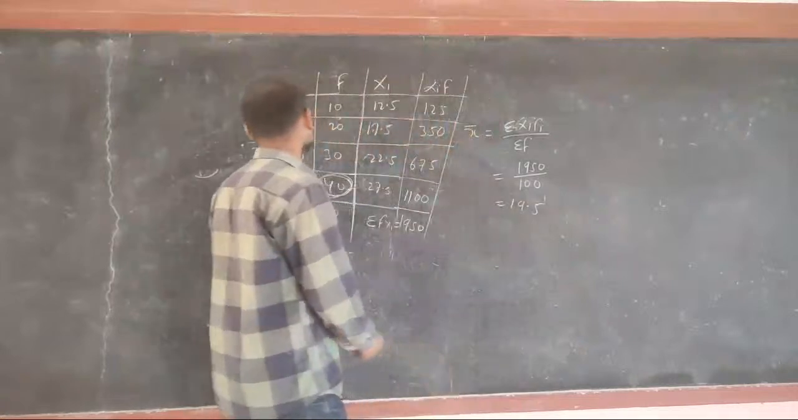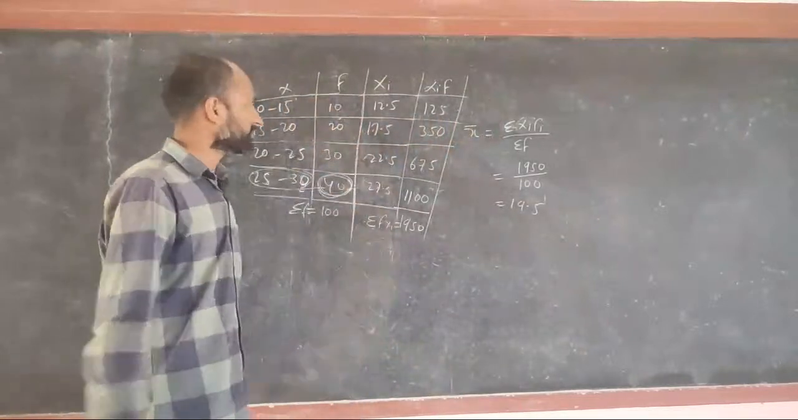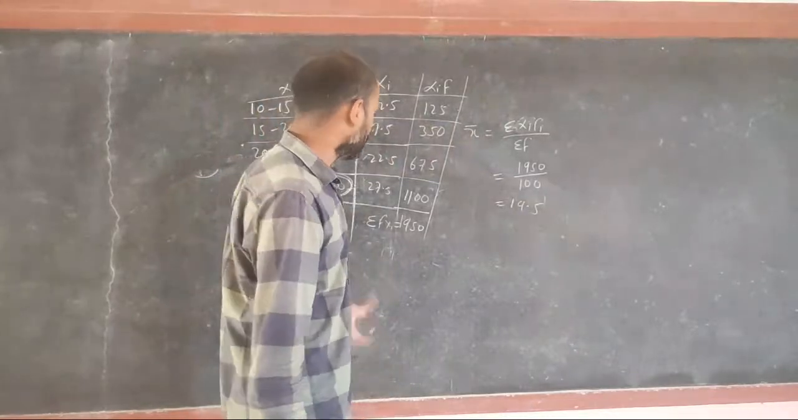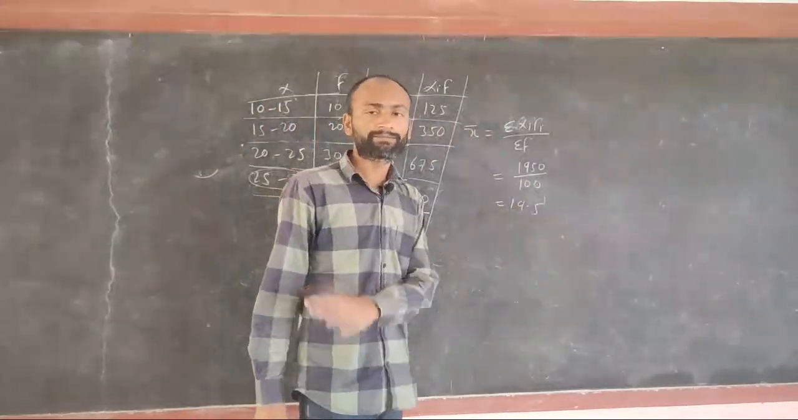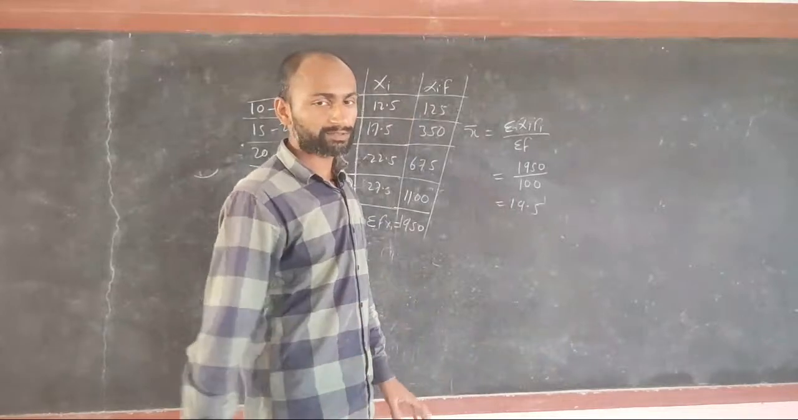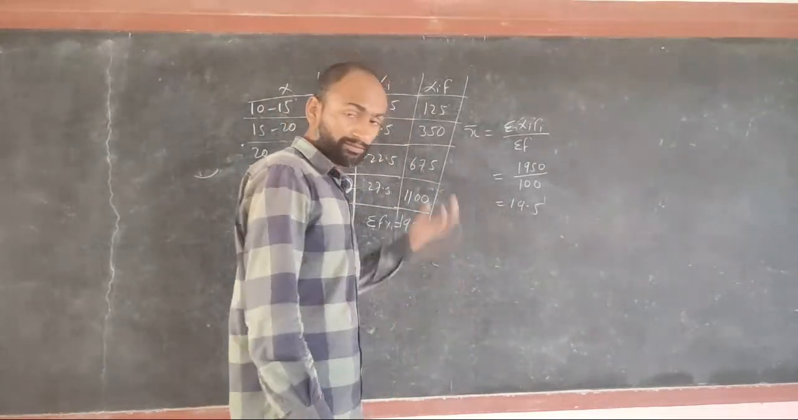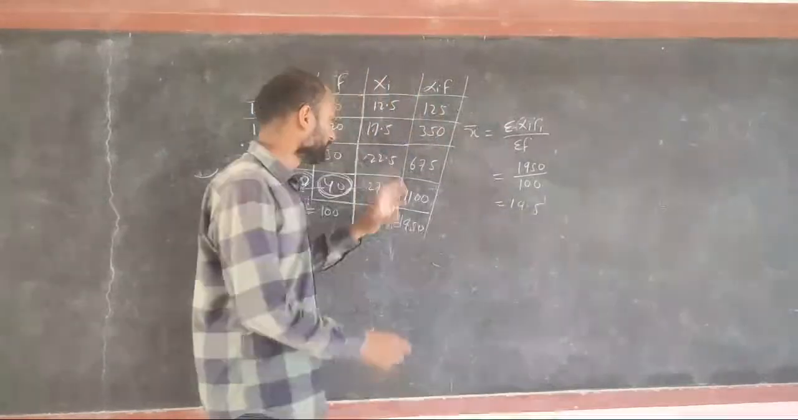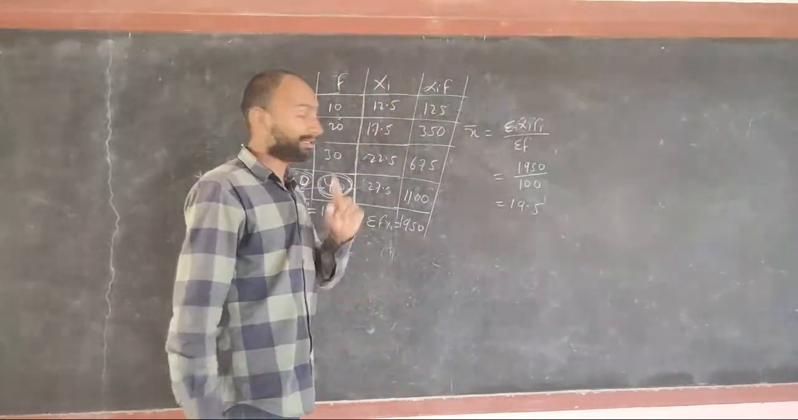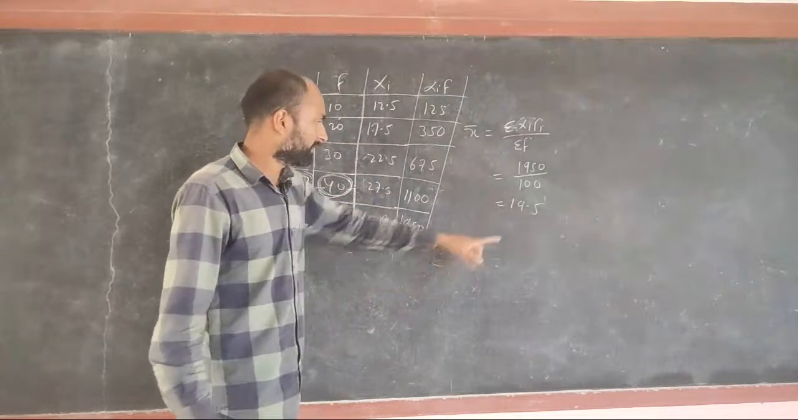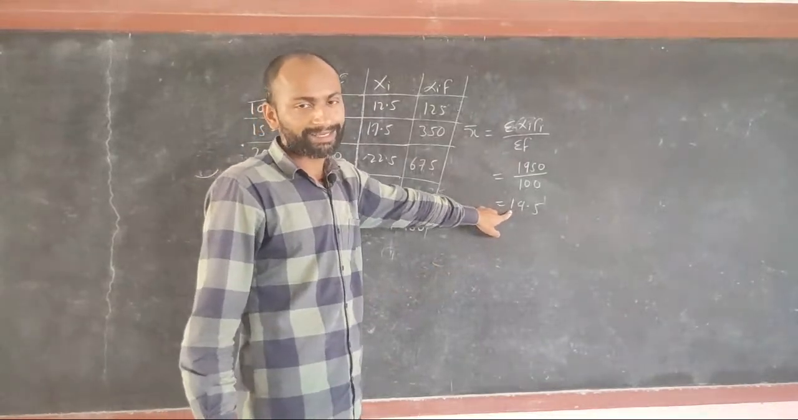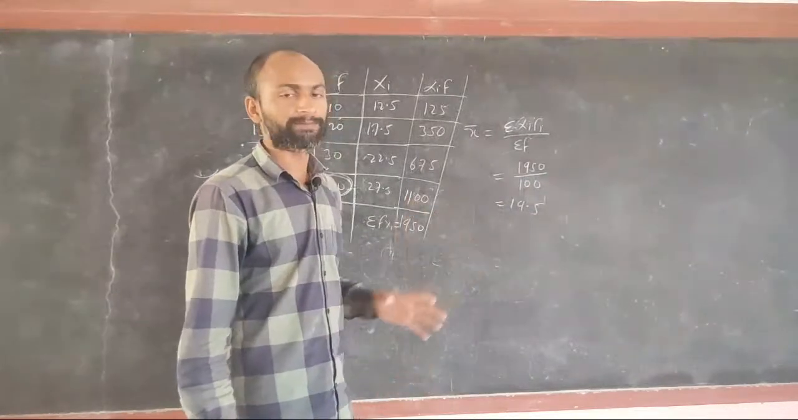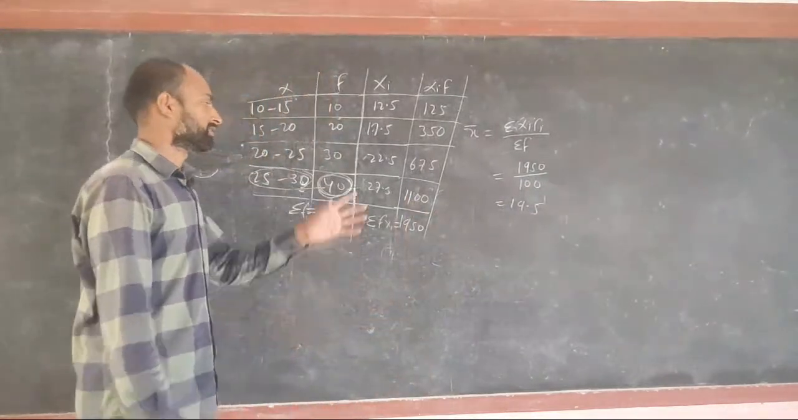That means 19.5 was the average marks of the students, the average marks of all the students was 19.5. If it is an average of an amount, then if you distribute the total amount equally to all the students, every student will get 19.5 rupees every month. So this is the meaning of mean.